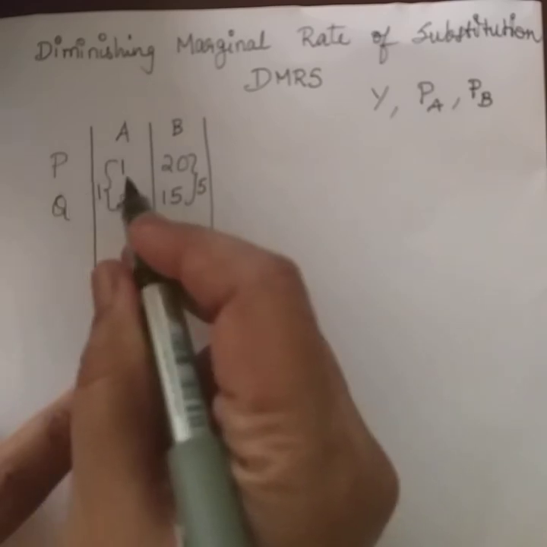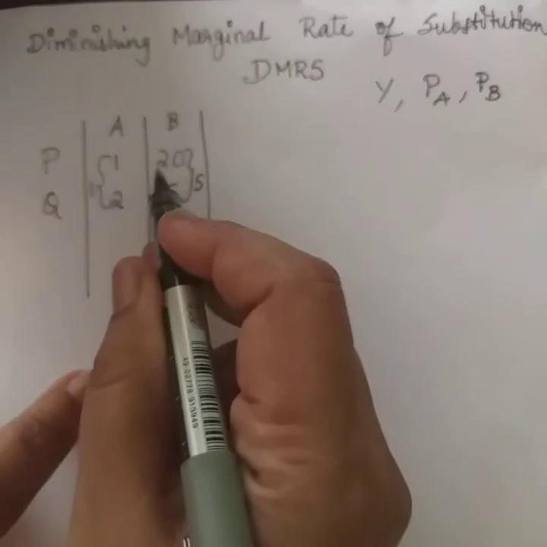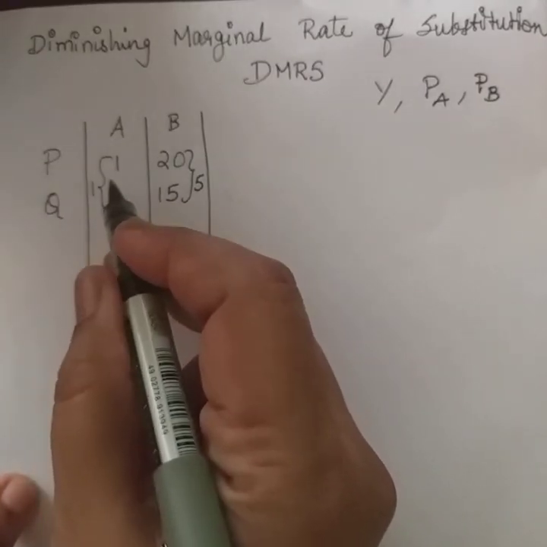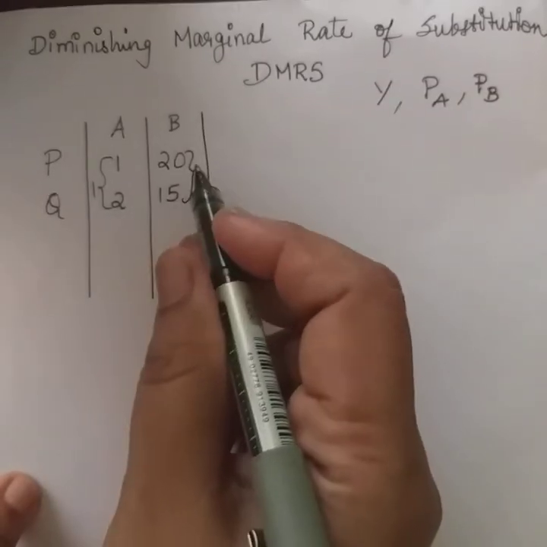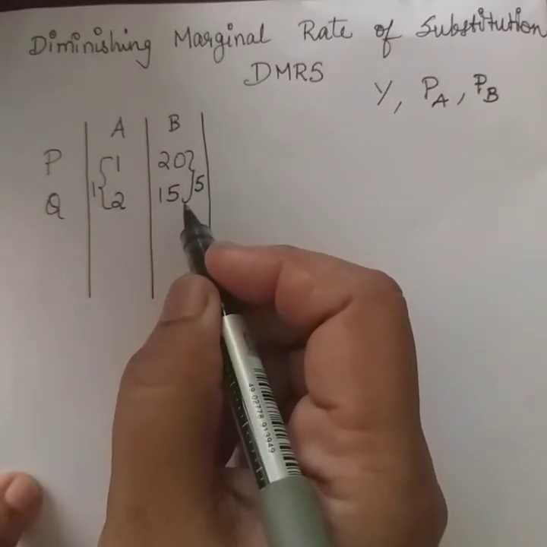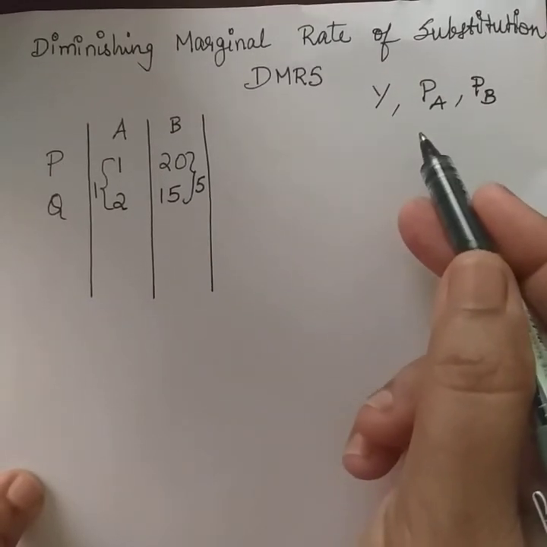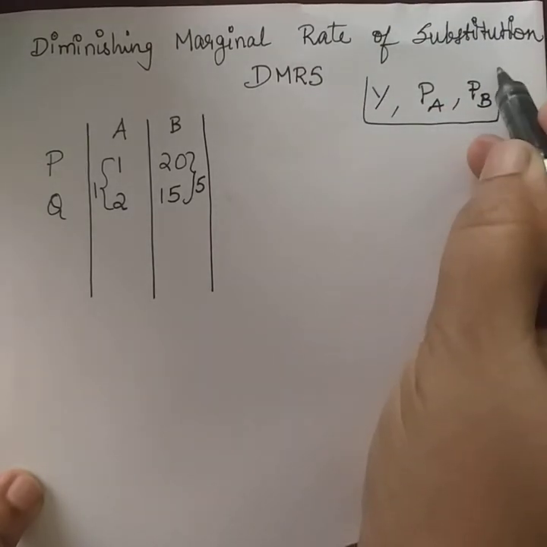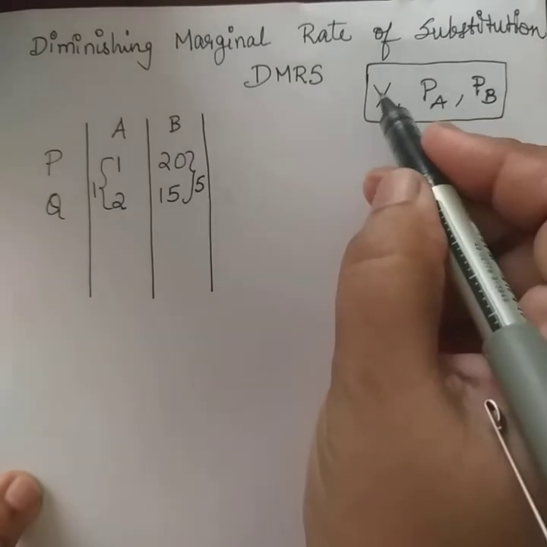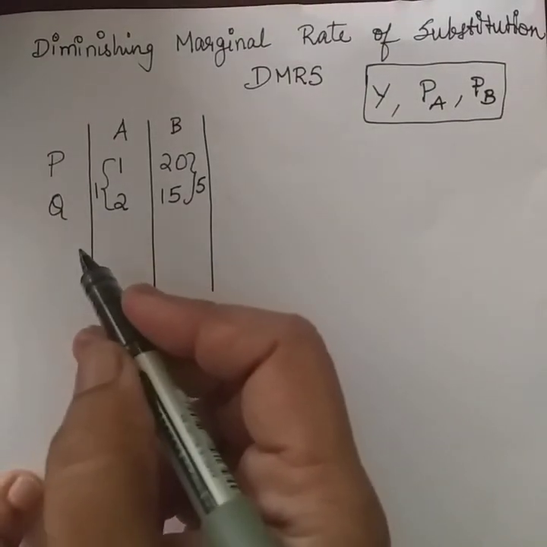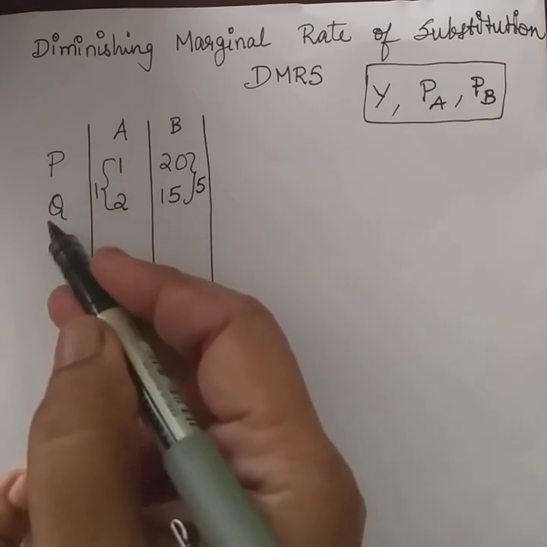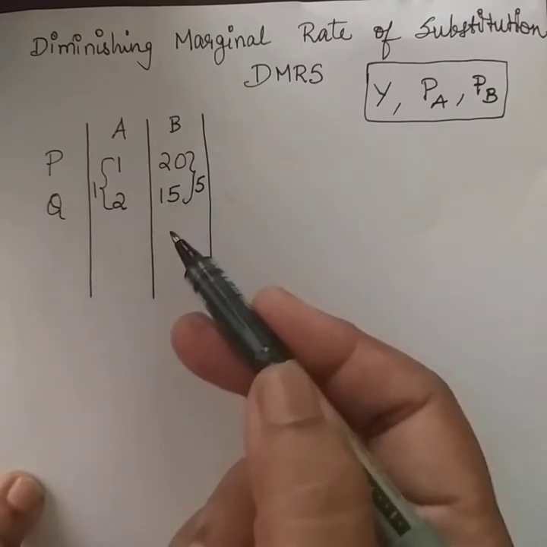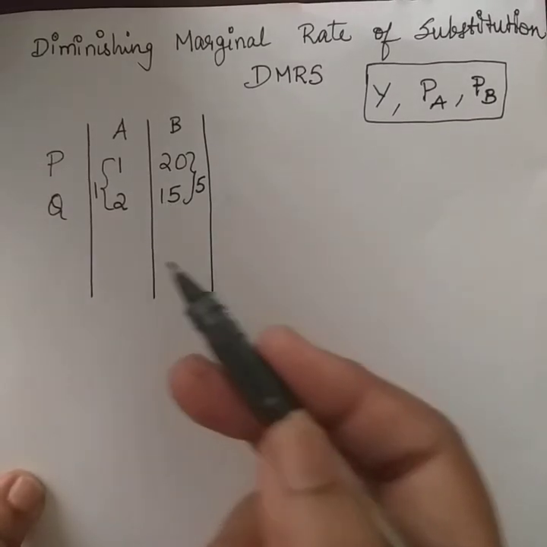The first combination P, 1 apple and 20 bananas were consumed, and then the consumer wishes to have one more unit of apple. That will be possible only when some bananas are sacrificed, because the income does not change, the price of the two commodities also do not change. So that is a basic assumption that you have already understood for the consumer theory. The same thing holds good even here, right? So whether it is P or whether it is Q, that is whether it is 1 and 20 or 2 and 15, it is going to be the same level of satisfaction that the consumer is going to derive.